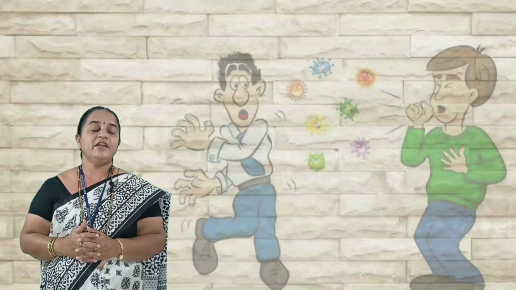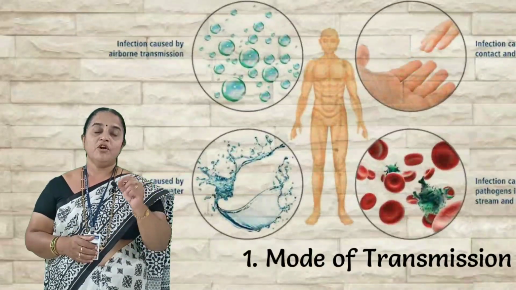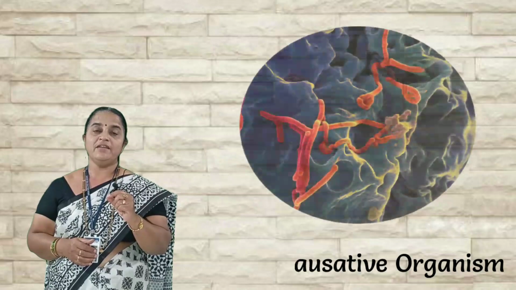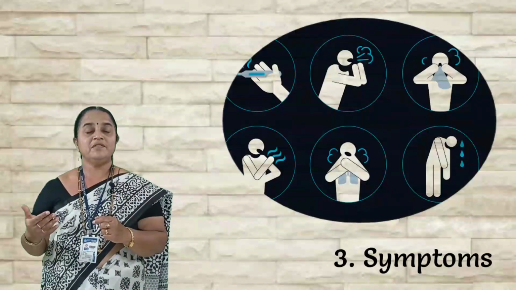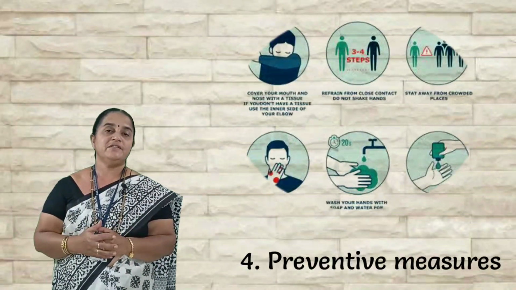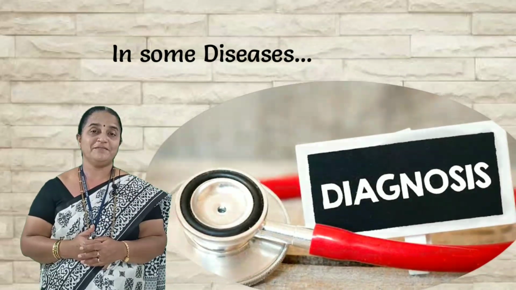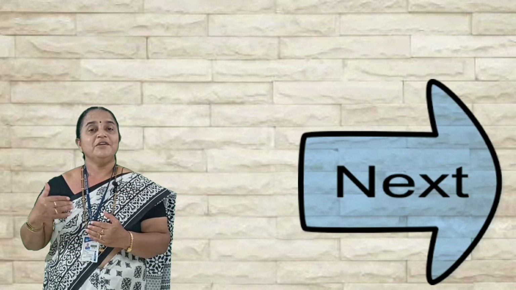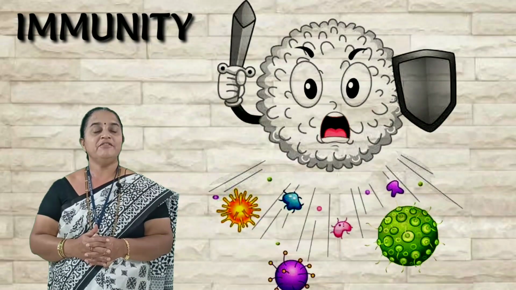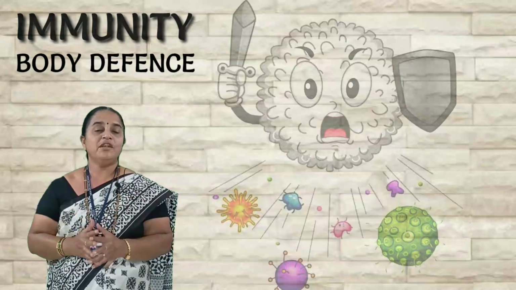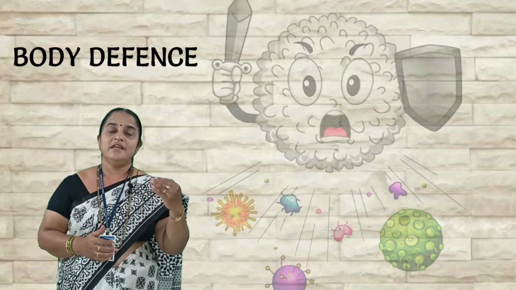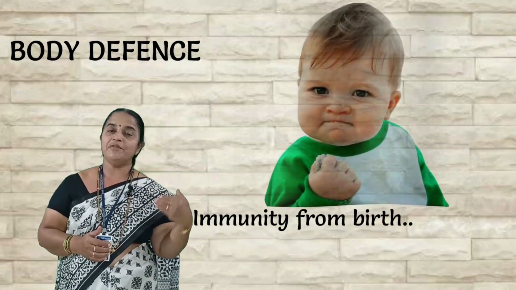While dealing with this, we are discussing the mode of transmission, causative organism, the symptoms, and the preventive measures. And in some diseases, we are learning the diagnosis aspect. After learning communicable diseases, the most interesting part of the topic is immunity. It is nothing but body defense. In body defense, we are covering immunity which we have right from birth.